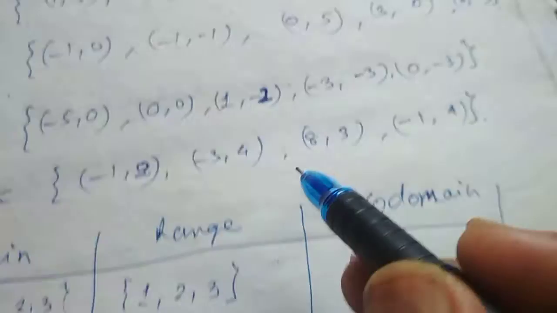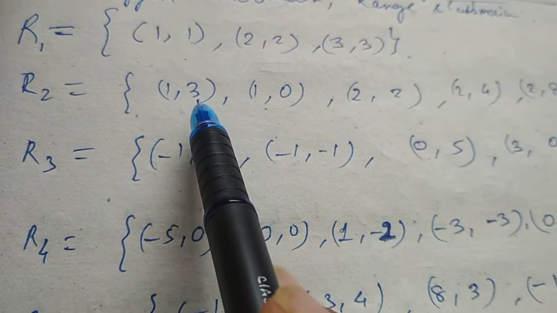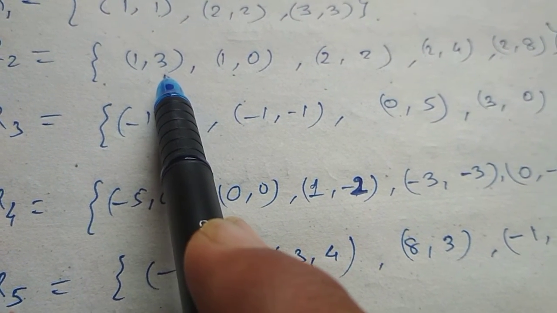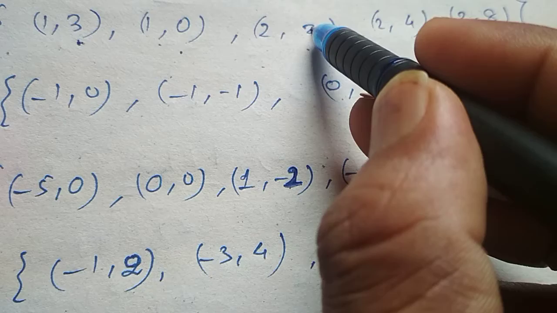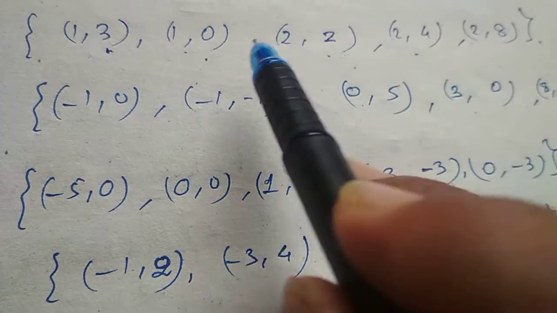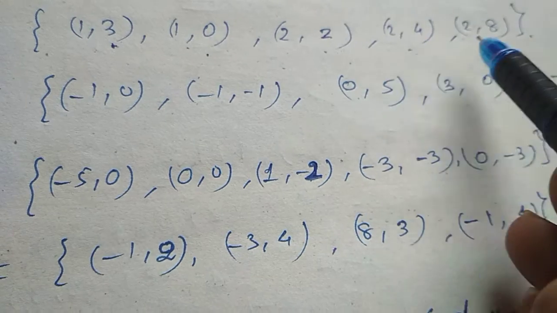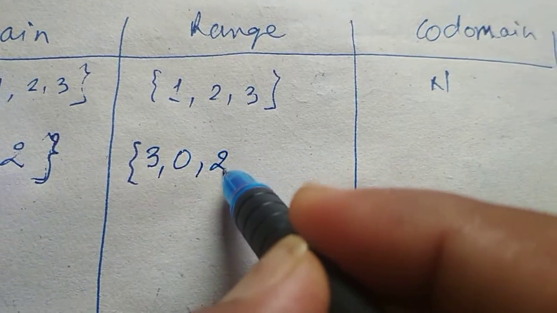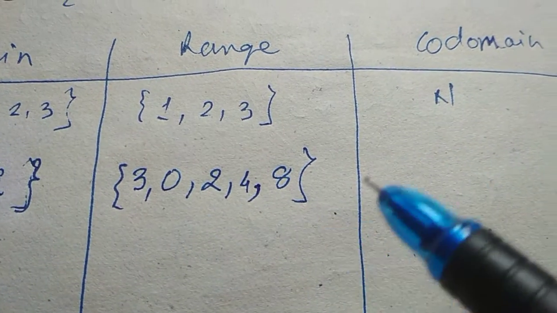And what will be the range now? In the range, I can find the second elements. The first ordered pair has 3, then 0, then 2, then 4, then 8. It's a pretty large set: 3, 0, 2, 4, 8. I will write it as the range: range elements 3, 0, 2, 4, 8. Order does not matter. Okay, this is the range.